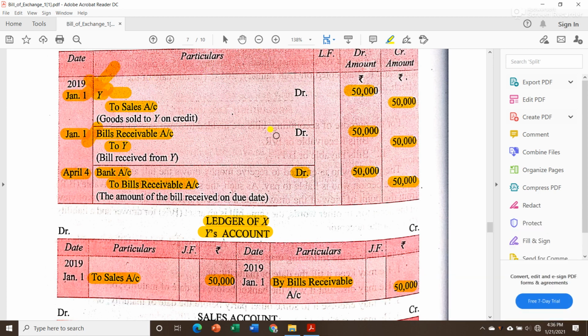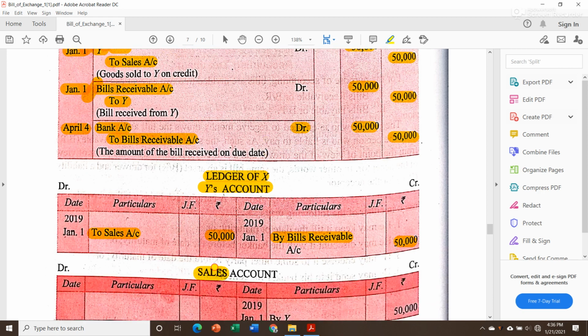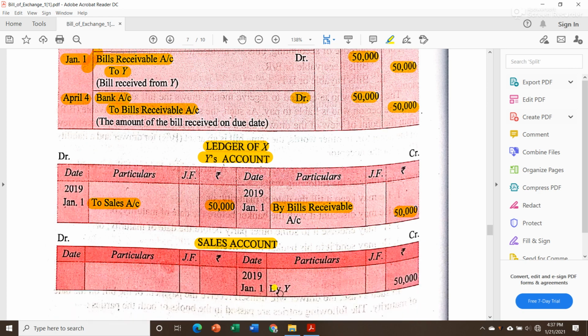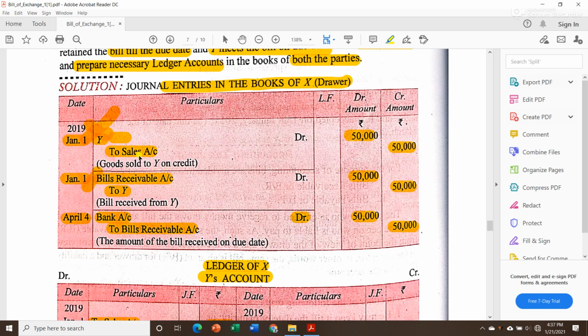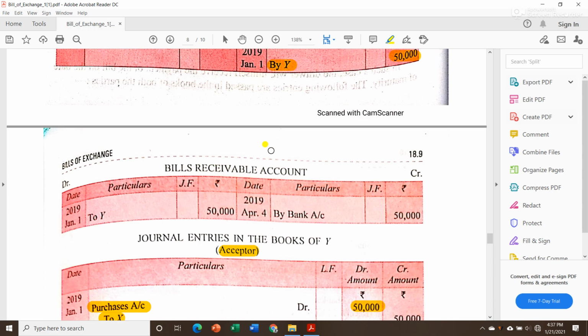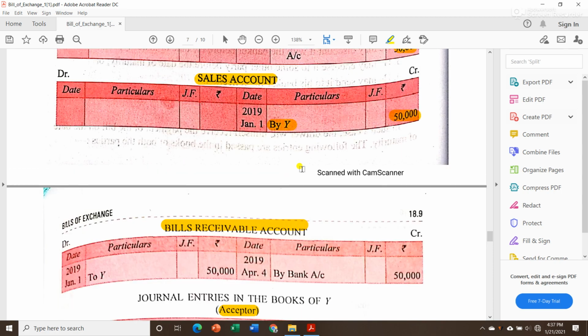Let me put a mark here. The next is our sales account, so we will prepare the sales account. We will put 'by' in front of Y and write by Y 50,000. Now do we have any other sales related transaction? Nope. So the next account is bills receivable account, so we will prepare it.